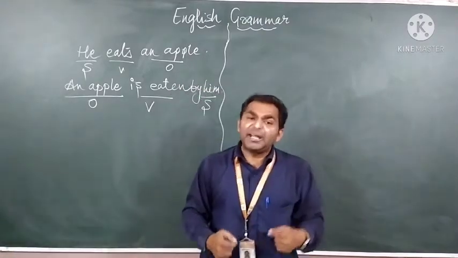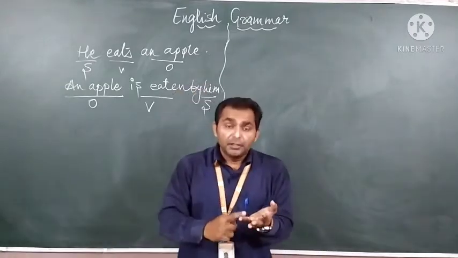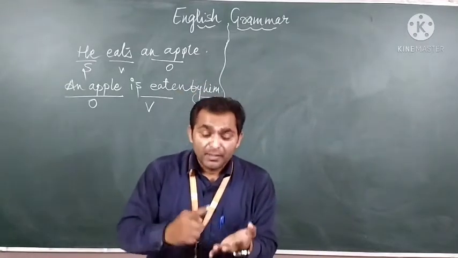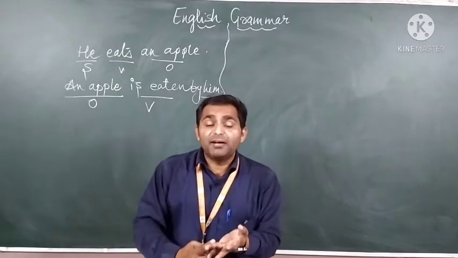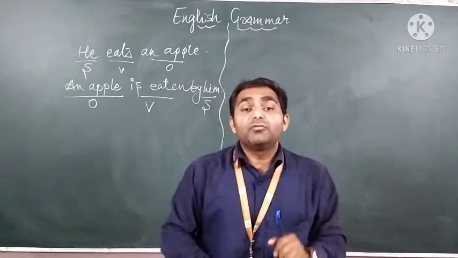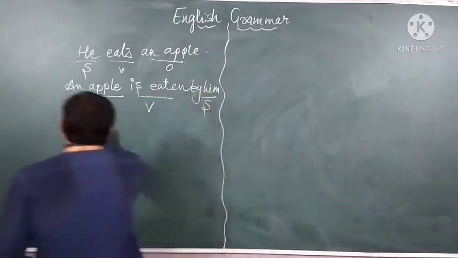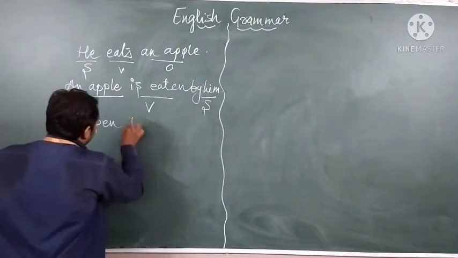Whenever we have an imperative sentence, that means one type of order, request, command, suggestion or advice, at that moment we use the word let. For example, here it is written, open the door.